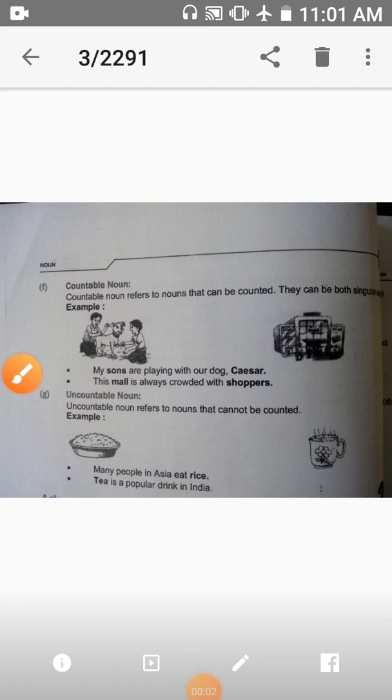Good morning students. Today we will discuss on grammar topic noun. Noun has two basic kinds. One is countable and second is uncountable. First one is countable noun. Countable noun refers to nouns that can be counted. They can be both singular and plural.